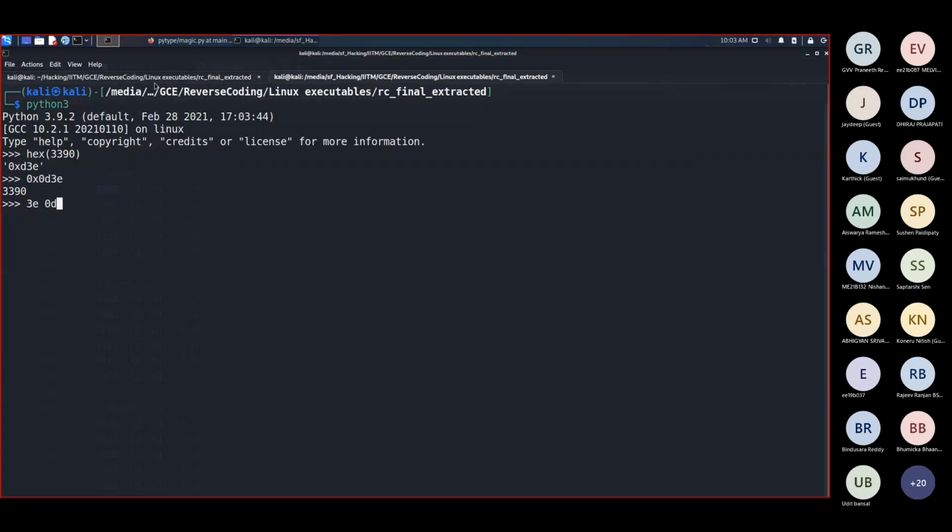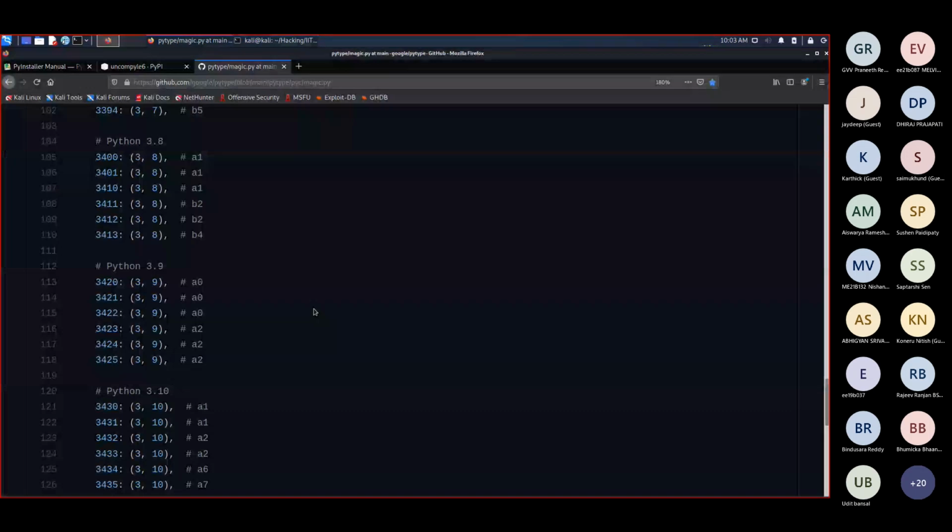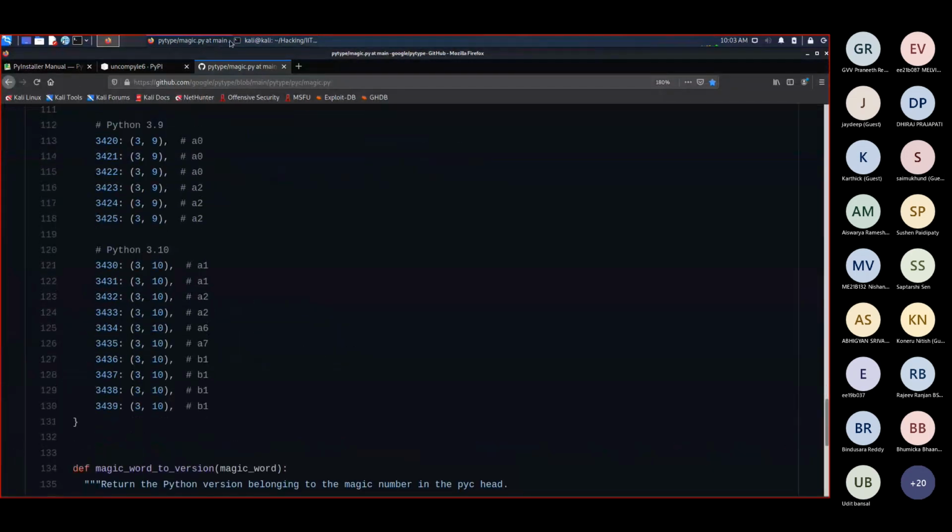This is the code for Python 3.9. You can confirm it from here. If you want to confirm in your free time, you can do that. But we want it for Python 3.7. So what we'll do is that we'll modify this and replace it with 3e.